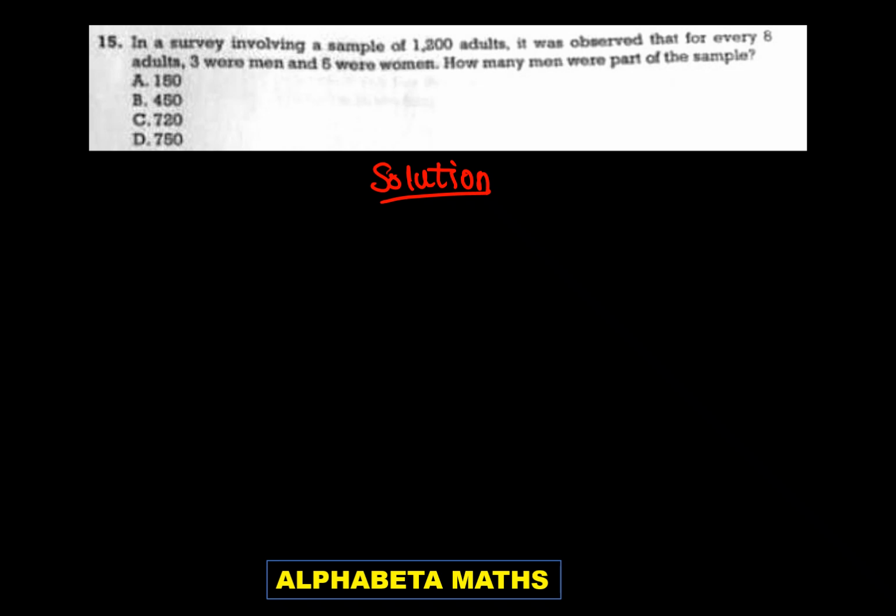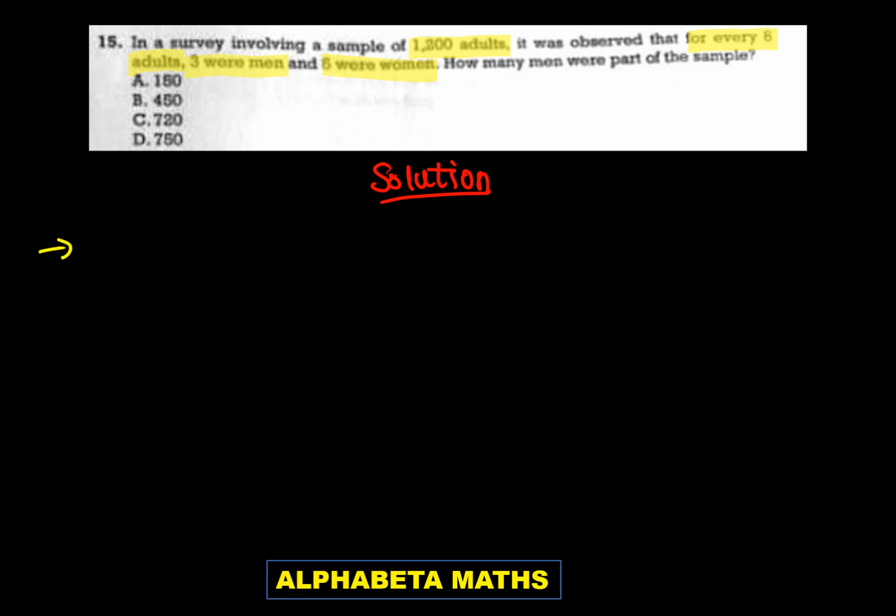Now, there are a lot of ways of getting the answer to this question, but one of the easiest ways is for us to pay attention to some of the statements. First of all, the sample involved 1,200 adults, meaning the total number of men and women is 1,200. Now, the crucial part is that for every 8 adults, 3 were men and 5 were women. So we are going to base on this statement to find the number of men that were part of the